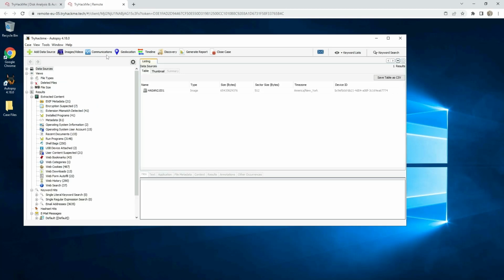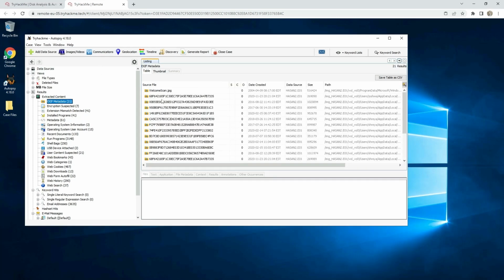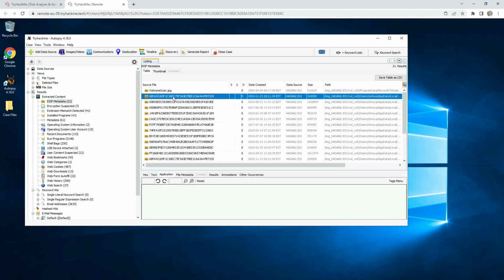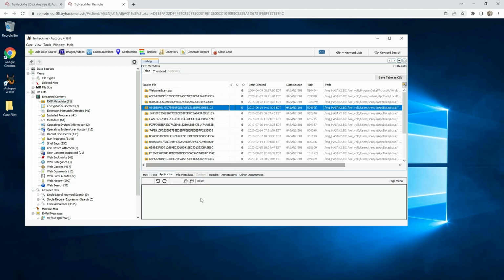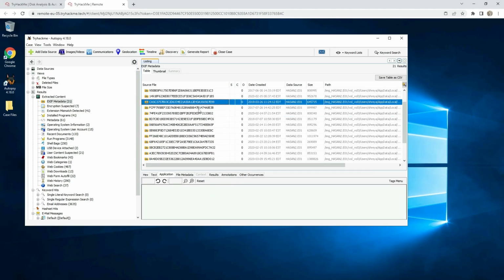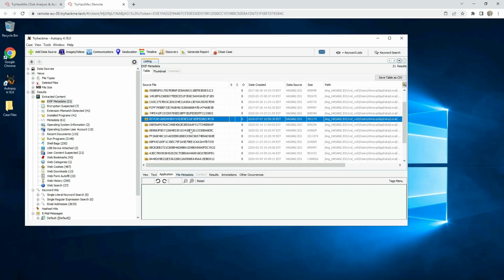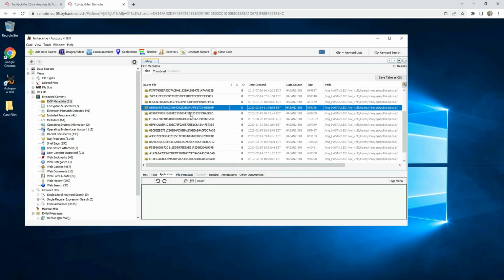First, what we need to check is to go to EXIF metadata and see if we can load the images. If you can't see images, you need to restart Autopsy, just reopen.